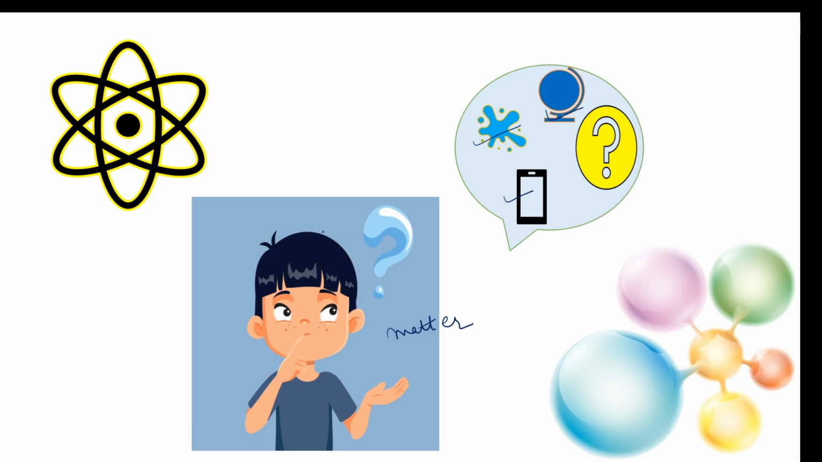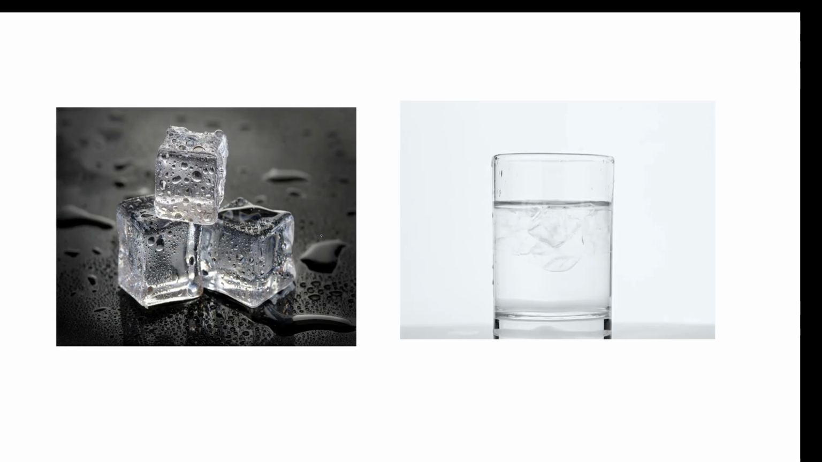Today we'll be discussing the first chapter of class 8th ICSE, that is matter. Let's see a very simple example. If we have ice cubes placed on a tabletop, what are you going to observe? It's a very simple answer. All of you know the ice is going to melt and change into water. And if I heat this water, what is going to happen? Yes, the water is going to change into steam.